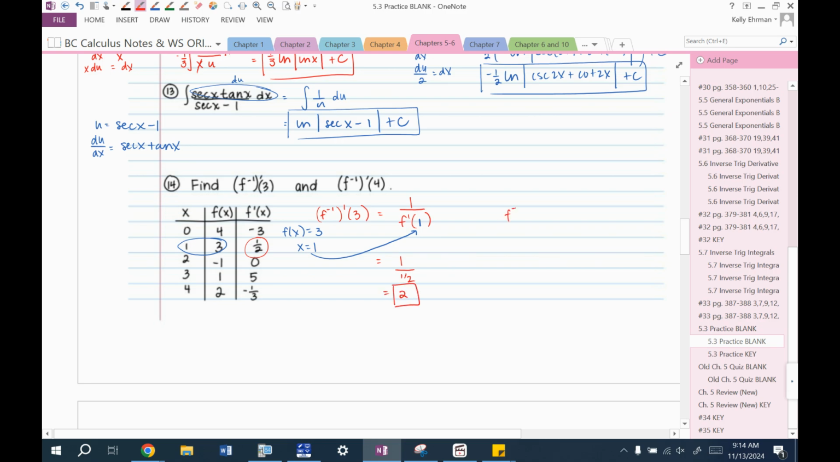What about f inverse prime of 4? That's equal to 1 over f prime of not 4, but whatever makes f of x equal to 4. So where's f of x equal to 4? That's right here. When x equals, oops, I wrote 1, sorry. When x equals 0. So that's where this is coming from. What is f prime of 0? Negative 3. So negative 1/3 is my answer.